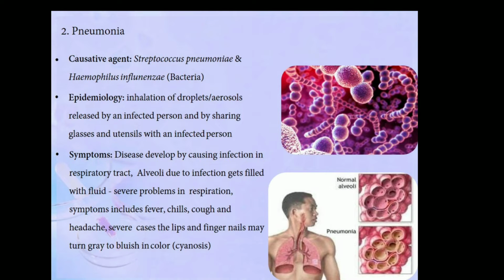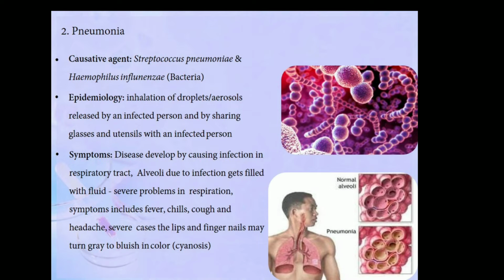And how does it spread? It spreads through droplet inhalation, or the aerosols released by an infected person, or sharing articles used by an infected person like glasses, towels, utensils, and cloths.